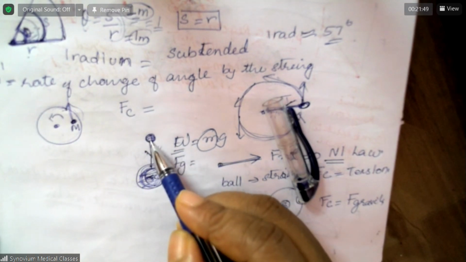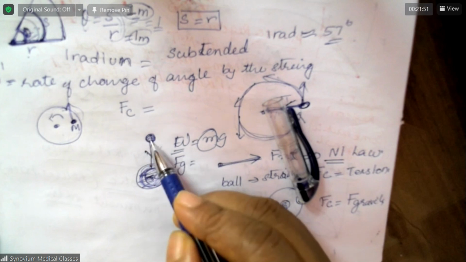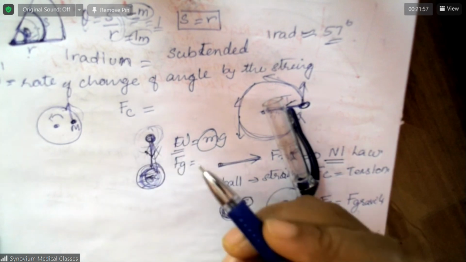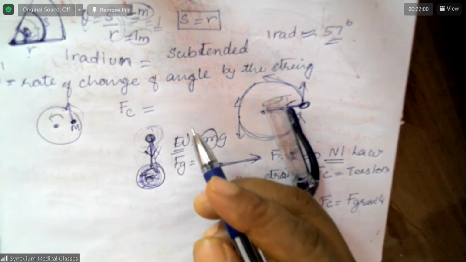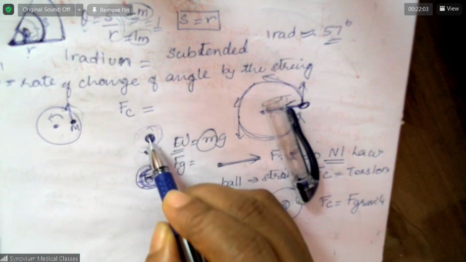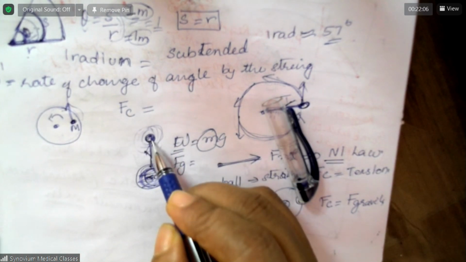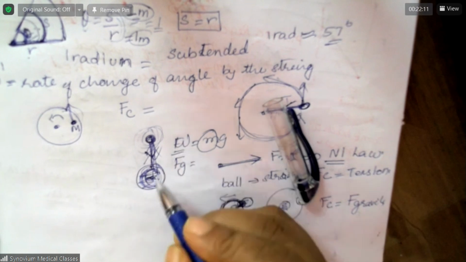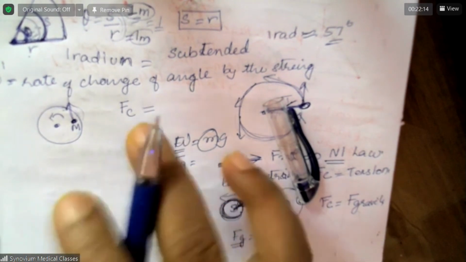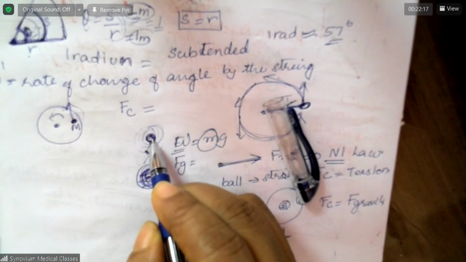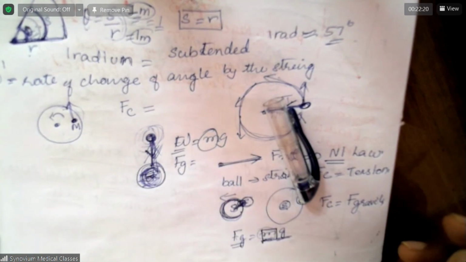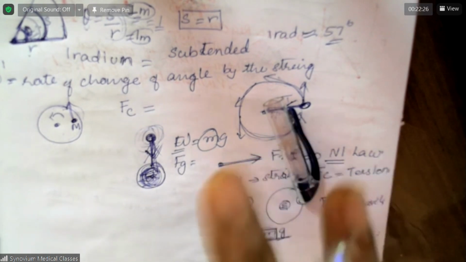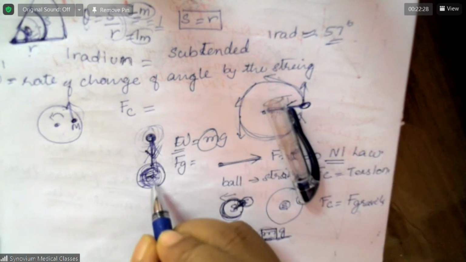Similarly, the apple also has mass and also has force of gravity. But why don't you see the earth going towards the apple? Because the apple is smaller, its force of gravity is very small, too small to pull the earth towards it. But the mass of the earth is so large, its gravity is large enough to pull the apple towards it. So every object has force of gravity, but we notice this attractive force only for bigger objects.